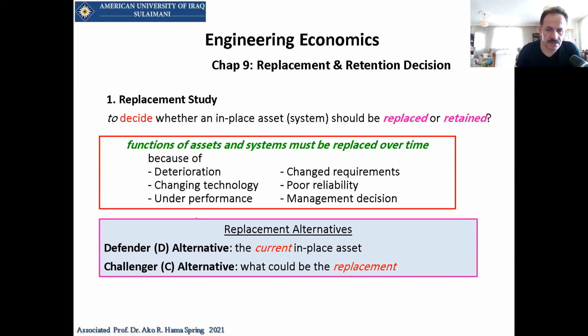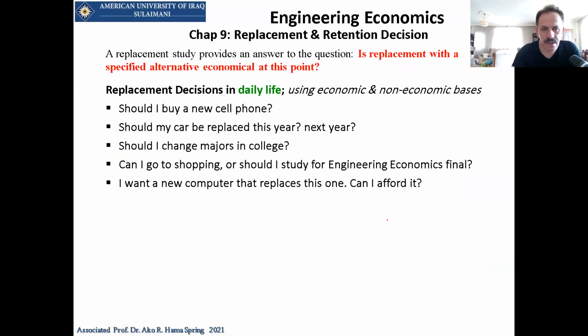D is the current one in place, and C is the challenger or the replacement that should be there.